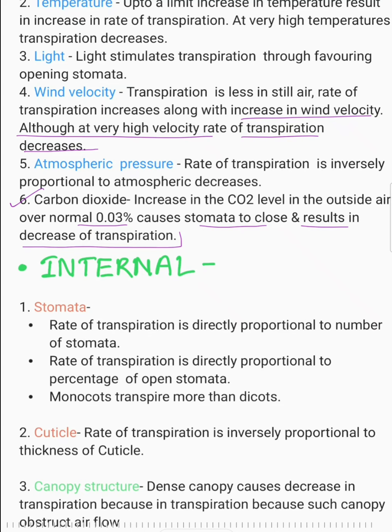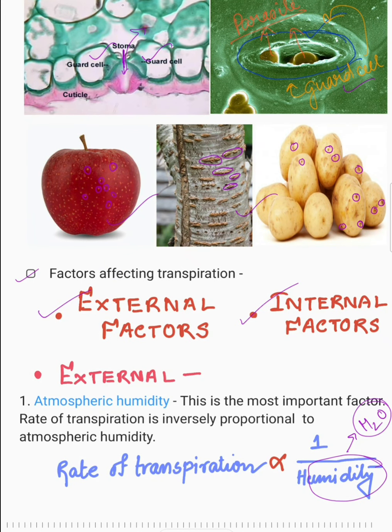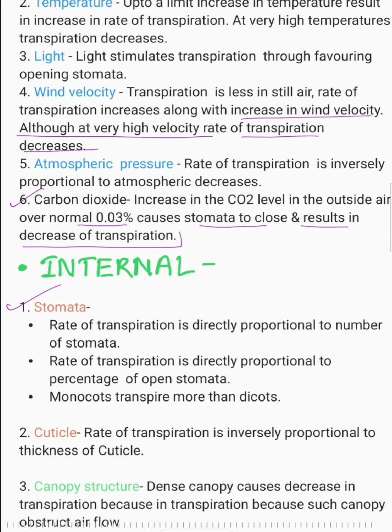All right, next come the internal factors, like stomata. The rate of transpiration is directly proportional to the number of stomata. It's very easy to understand: more stomata means more area in the leaves from which the plant can lose water. The rate of transpiration is also directly proportional to the percentage of open stomata. Not all stomata can open; it depends on many factors. So more open stomata means more chances of transpiration. Then monocots transpire more than dicots. Cuticle: the rate of transpiration is inversely proportional to the thickness of the cuticle.